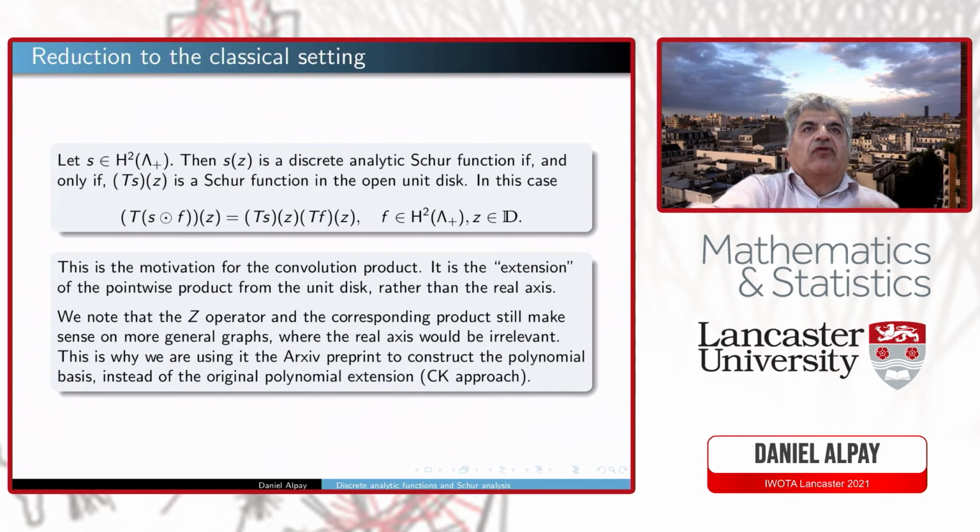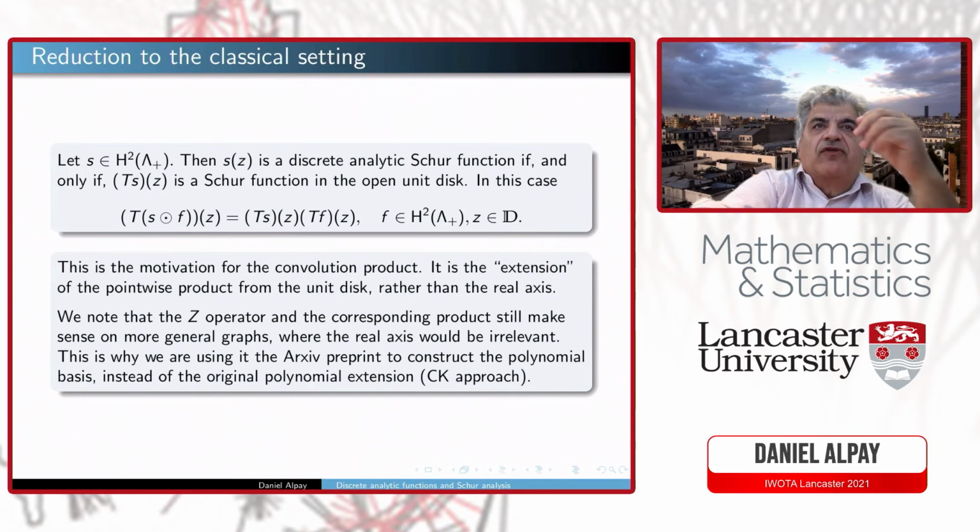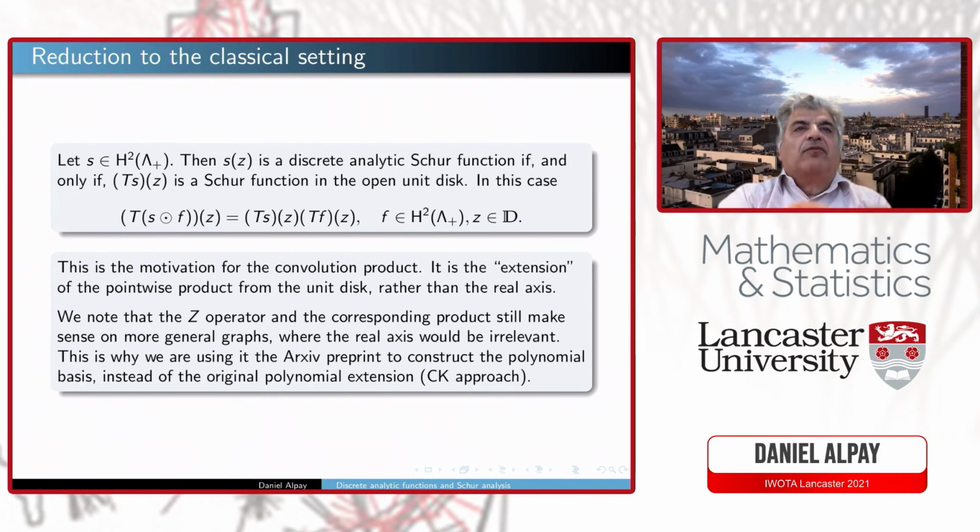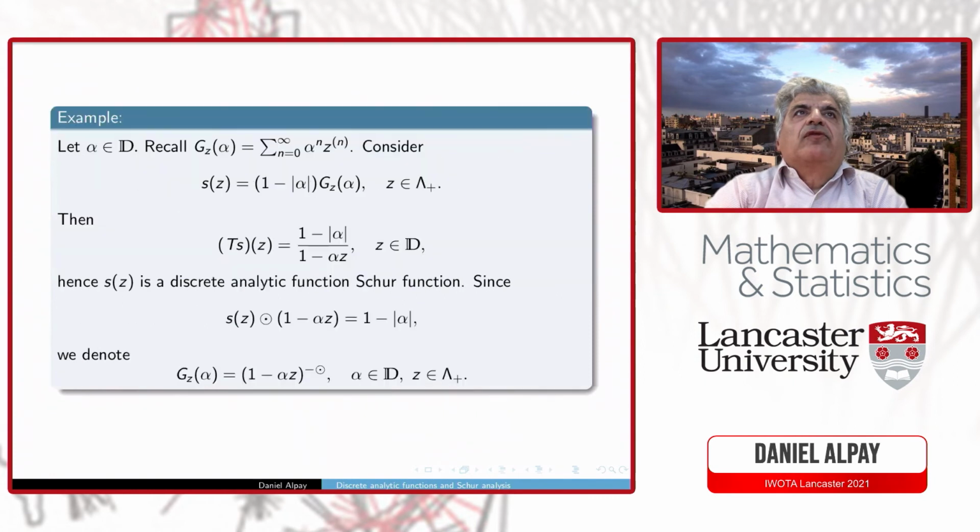I would like to mention that the Z operator and the corresponding product will make sense on more general graphs. Our aim is to look at a later stage at more general graphs and leave the realm of a lattice. The delta X and delta Y make sense basically only on the lattice. So this is why I think this operator Z is more important.